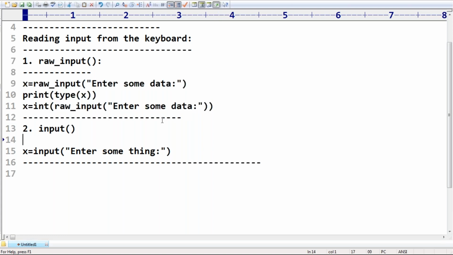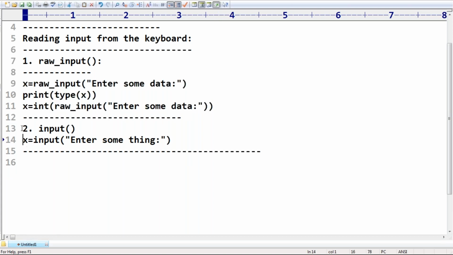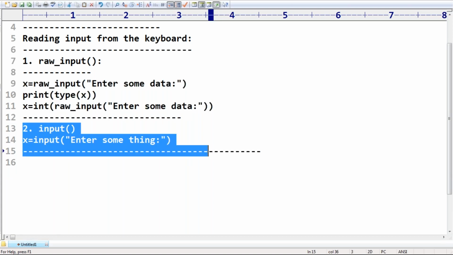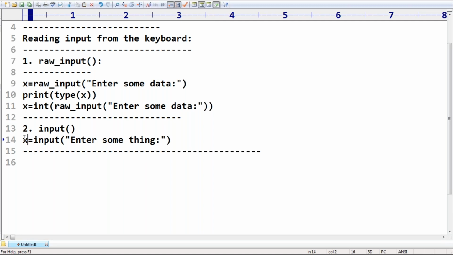But in the case of input, there is no chance of that. Whatever data type you enter, that type only is going to be considered. It is not a string type. Clear? Okay. Now there is one small twist. Make sure. What is the small twist here?